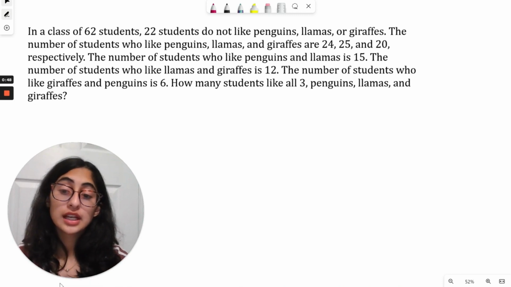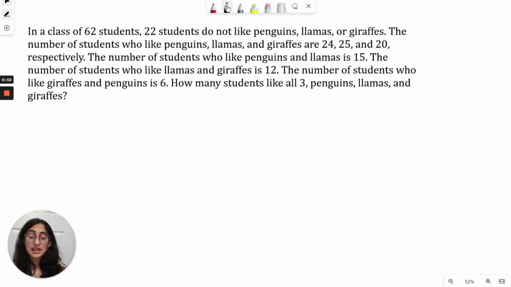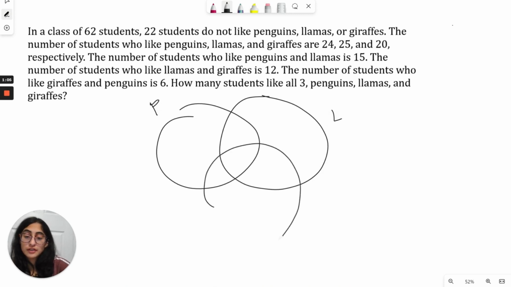And now this, like I said, it's a lot of information. So we want some way to organize it. And we're going to organize it using a Venn diagram. In this Venn diagram, let's say this is the amount of people who like penguins, this is the amount of people who like llamas, and this is the amount of people who like giraffes, okay?